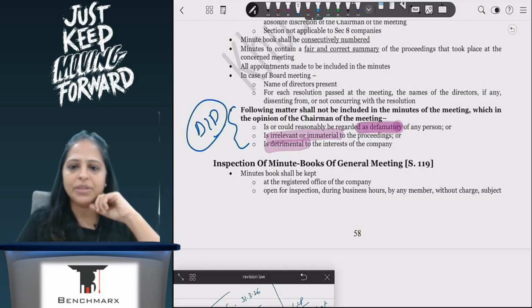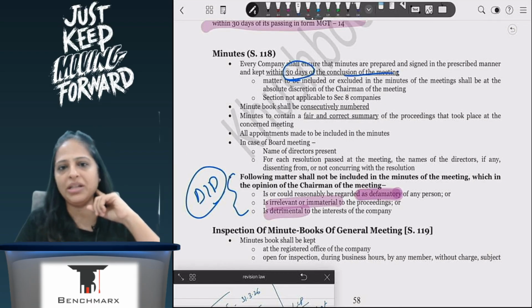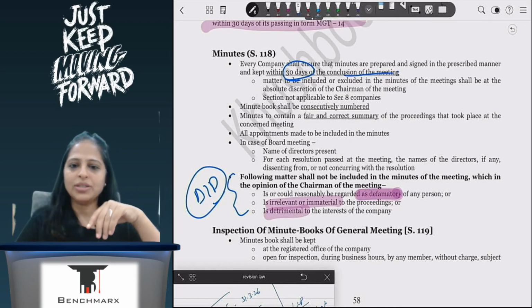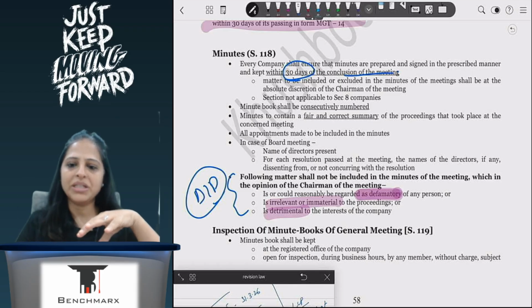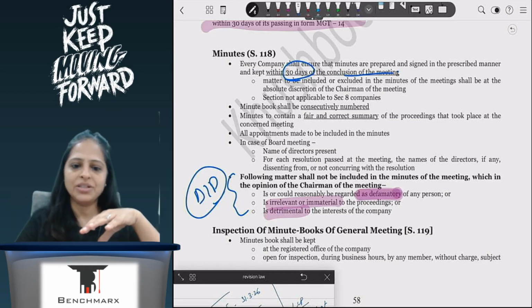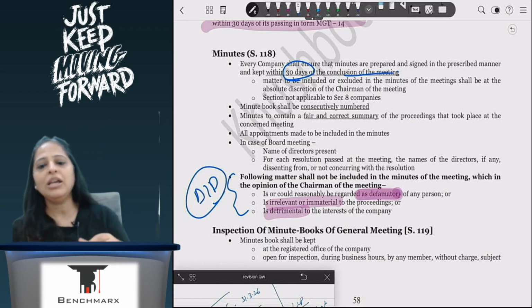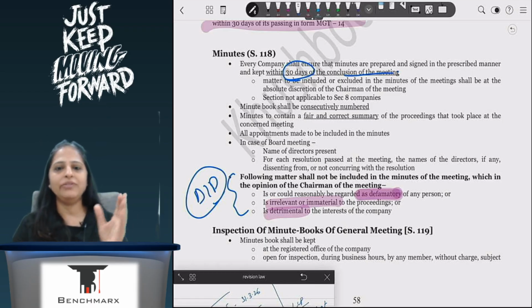Now these minutes have to be given within 30 days from the conclusion of the meeting. It has to be maintained in a minute book, which has to be consecutively numbered, ensuring that all the pages are correctly there. The details should not be exaggerated, or important details concealed. It should give a fair and correct summary of what is happening at the meeting. For every kind of meeting that you have, a different register will be maintained.